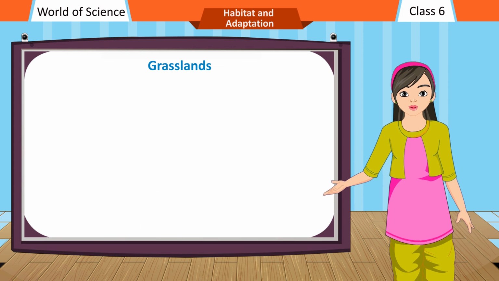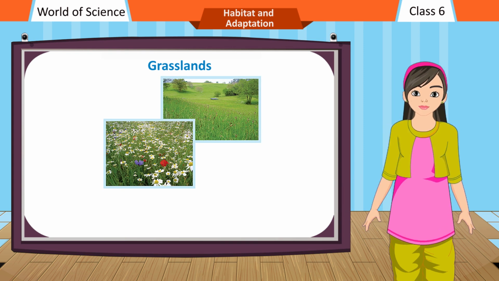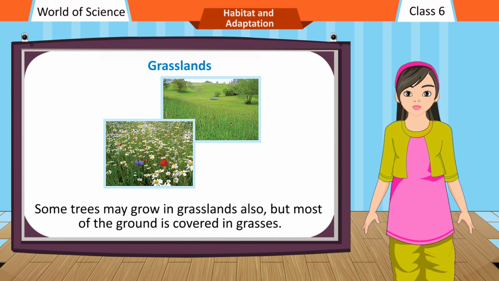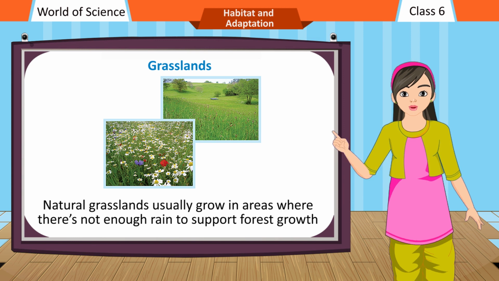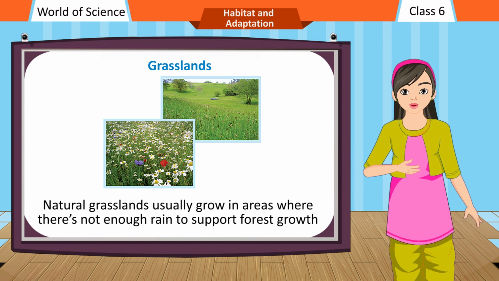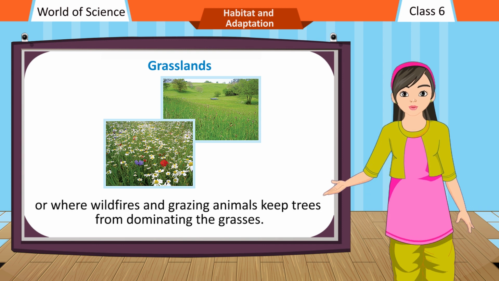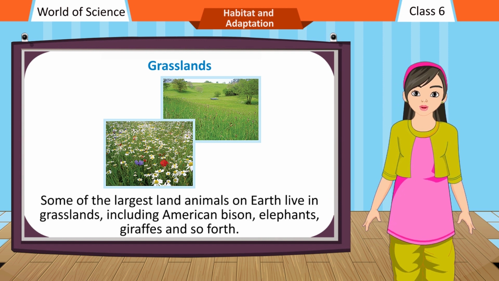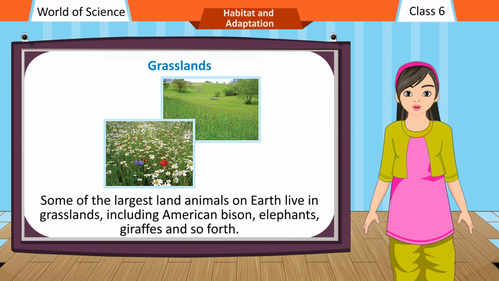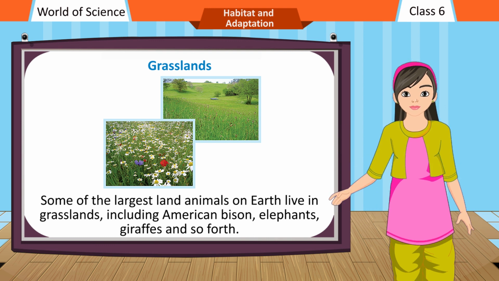Grasslands. A grassland is an area where most of the plants are grasses. Some trees may grow in grasslands also, but most of the ground is covered in grasses. Natural grasslands usually grow in areas where there is not enough rain to support forest growth or where wildfires and grazing animals keep trees from dominating the grasses. Some of the largest land animals on Earth live in grasslands, including American bison, elephants, giraffes, and so forth.